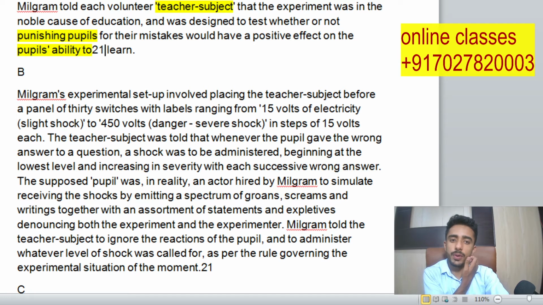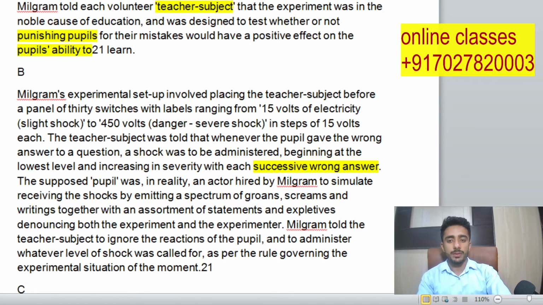There was some kind of board with electrical switches, and 15 volts each has the current, and the subjects were told that whenever the pupil gave a wrong answer to a question, a shock was to be administered, meaning they have to give them a 15 volt shock per wrong answer. Okay, beginning at the lowest level, meaning they were starting with the 15 and increasing in severity with each successive wrong answer. They have to increase it with each wrong answer.